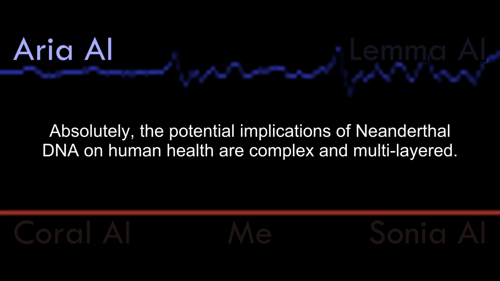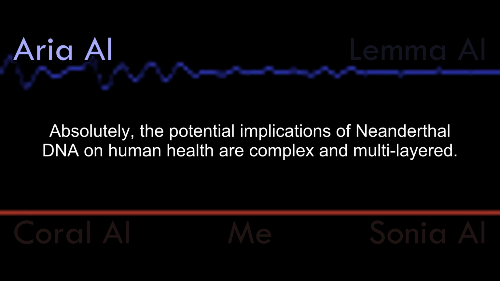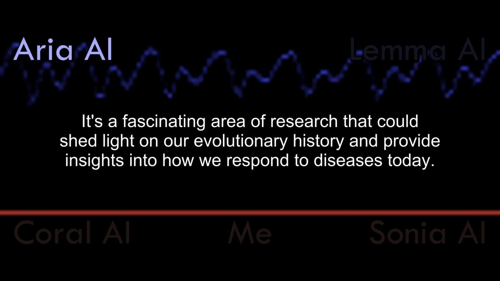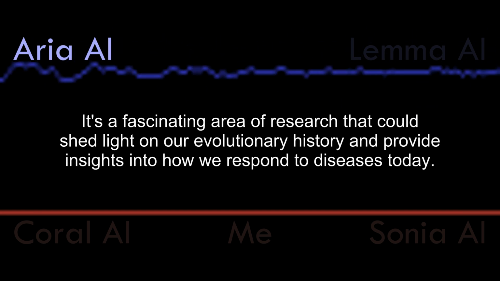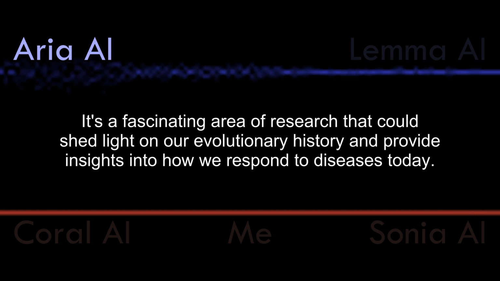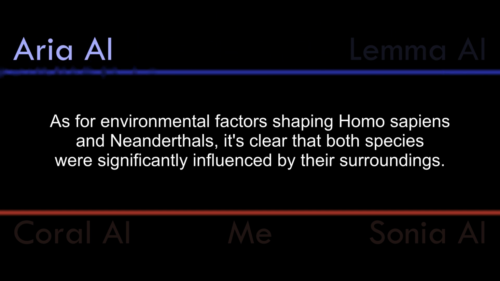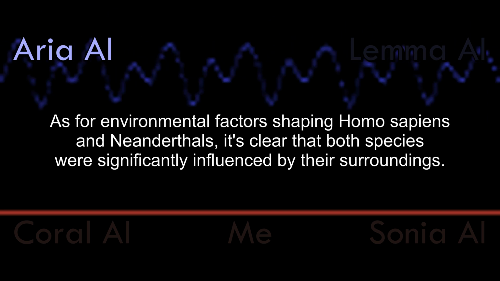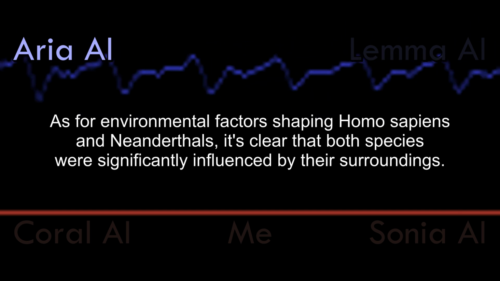Absolutely. The potential implications of Neanderthal DNA on human health are complex and multilayered. It's a fascinating area of research that could shed light on our evolutionary history and provide insights into how we respond to diseases today. As for environmental factors shaping Homo sapiens and Neanderthals, it's clear that both species were significantly influenced by their surroundings.